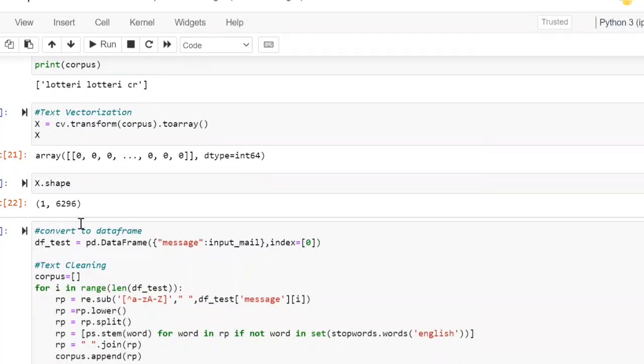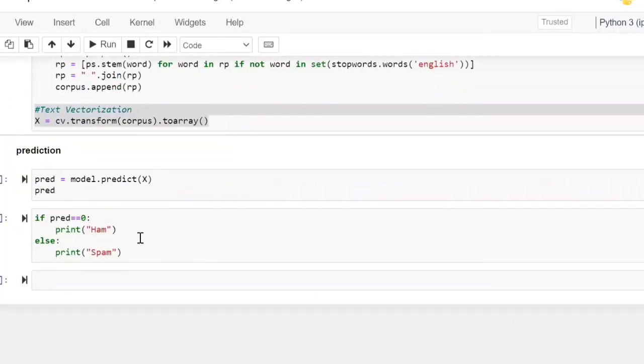So, sir, here only two words are there. From where did you get 6,296, sir? Remaining everything is 0. Wherever the lottery word is there, it has taken the number as 2. Wherever the CR word is there, the number is 1. Remaining all of them are 0. Sir, in the training part, assume that the lottery word is not there. It will not consider that; that column will not be created. It will ignore that column. Everything is 0, 0, 0, 0. Only zeros will be there. Assume these two words are not there. The entire X row is 0.